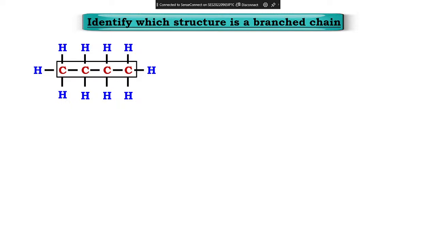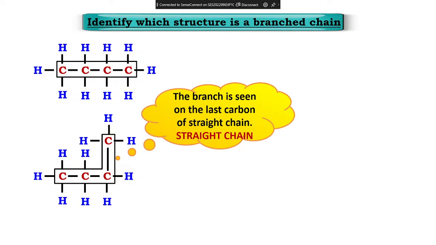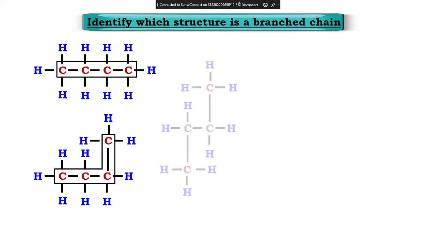So look at this. Okay. This is a straight chain. Do you understand? Next. Okay, look at this. The branch is seen on the last carbon of a straight chain. So what does it mean? Is it a straight chain or a branch chain? Straight chain. The last carbon ke upar hydrogen, any branch should not be there.